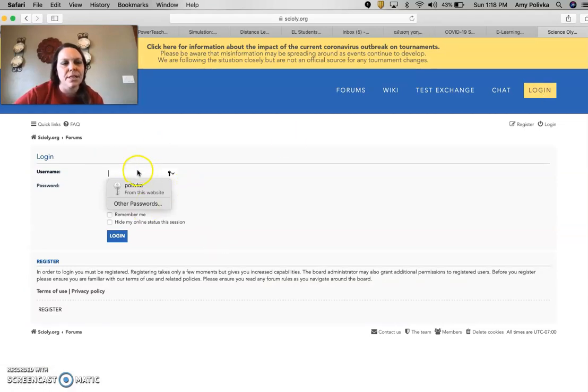You'll see here, you'll have to create a username. I made mine Polifka. Oh, sorry, just kidding. You're not going to create a username yet. You have to click on the register button. I've already done mine, so it pops up and I made it save my username. I just picked my last name and that worked. It might not for you. But you have to click right down here, on the tab that says register.